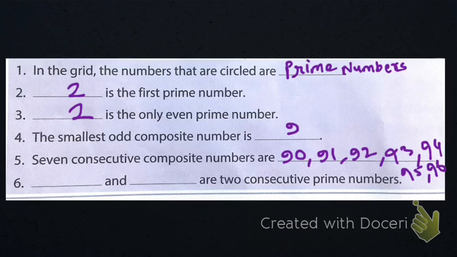Okay, these are 2 consecutive prime numbers. So 2 and 3 are the only numbers which are consecutive prime numbers, meaning there is no gap, there is only one difference between them. So 2 and 3 are the only 2 consecutive prime numbers. So I hope you understood.